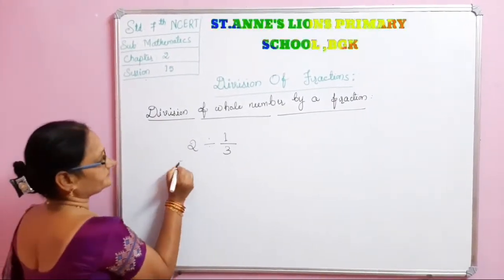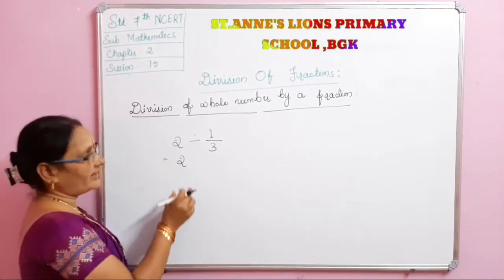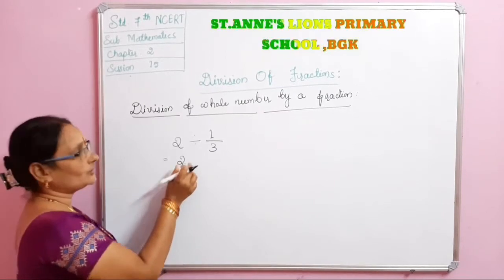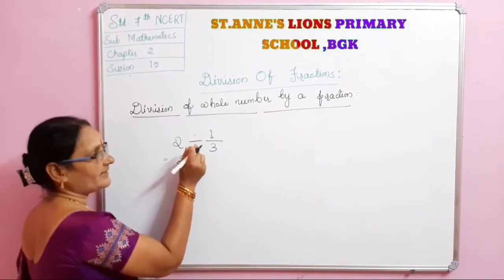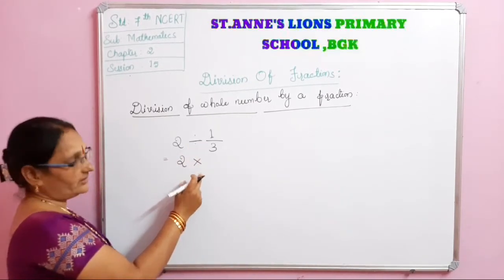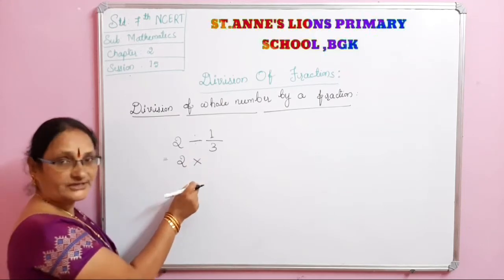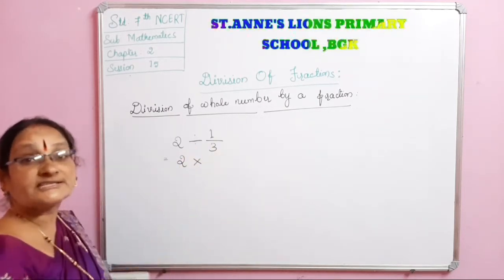Okay, see here, 2 as it is. To divide this 2, we have to change this sign into multiplication. The division sign will be changed into multiplication. When we change this sign into multiplication, 1 by 3 will change into its reciprocal.